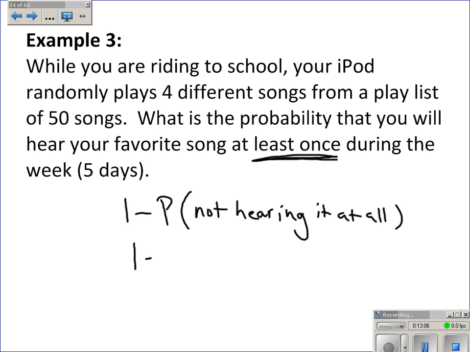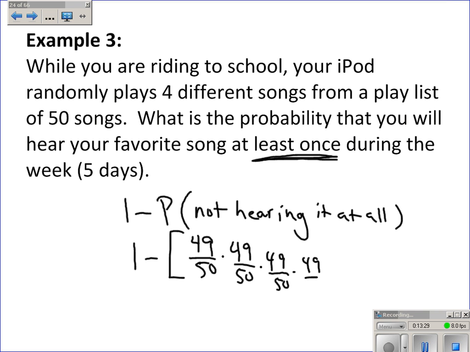Now, the probability of not hearing my song at all is, out of the 50 songs, 49 out of 50. So all the other songs on the first time, and the second time, and the third time, and the fourth time, that's the first day. And I would do that for all 5 days.